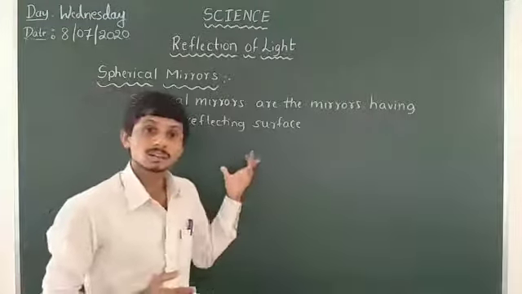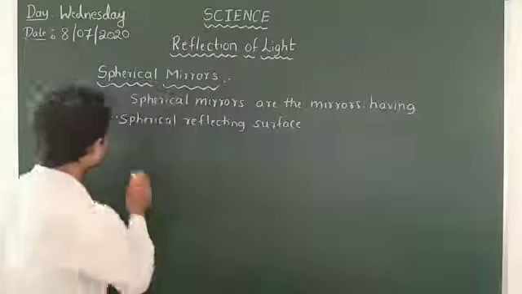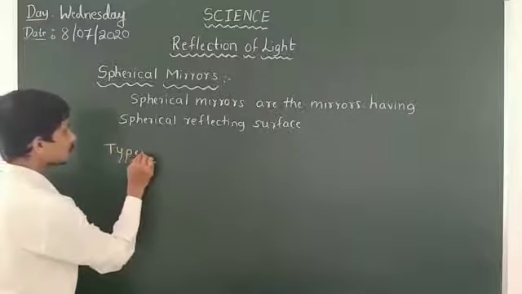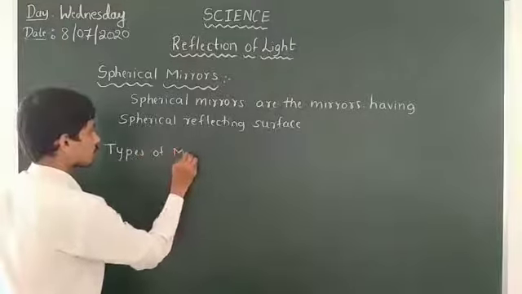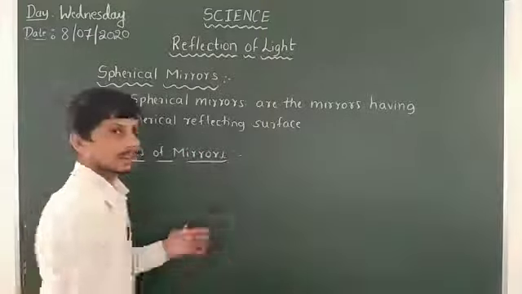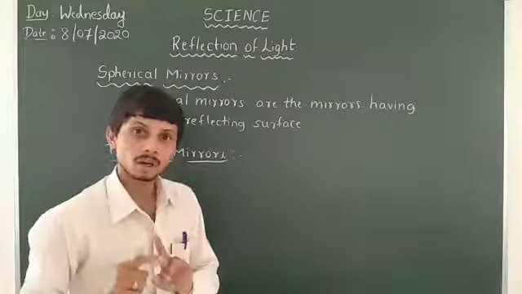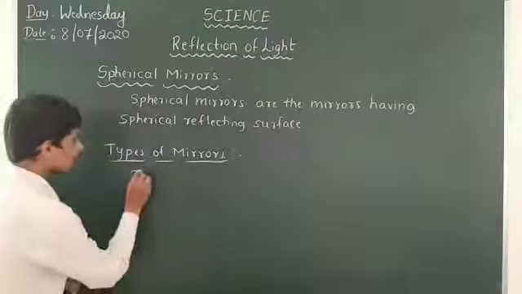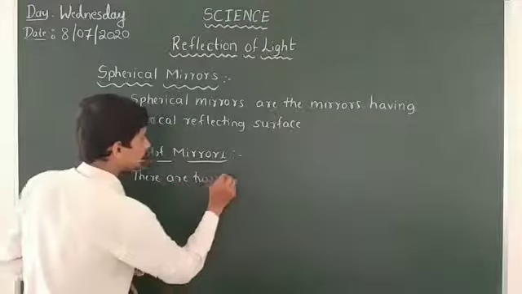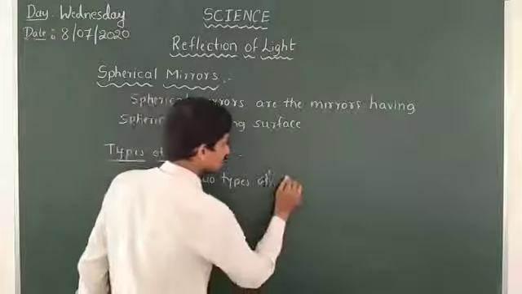In spherical mirrors there are two types of mirrors. What are the types? There are two types of spherical mirrors.